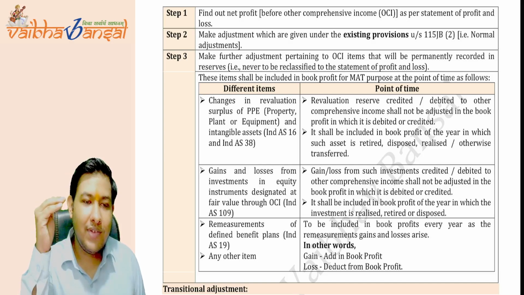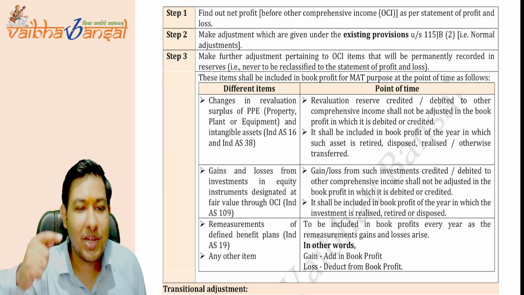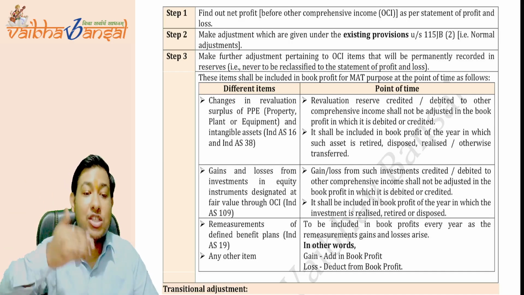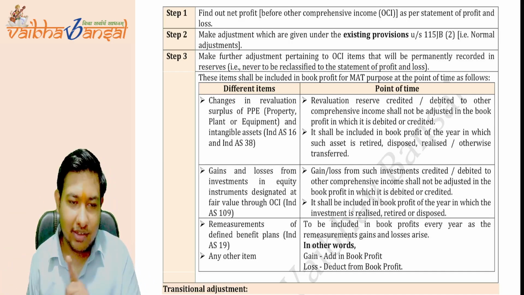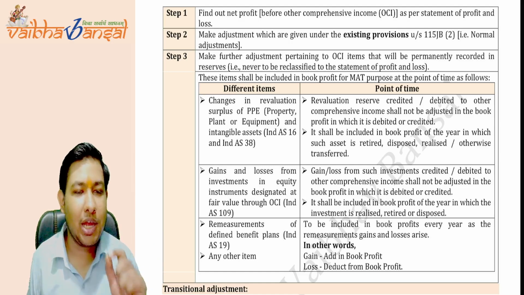Just add it to the net profit when this notional gain becomes an actual gain. In the year of the transfer in which the actual gain arises, take it into the book profit of that year, but not in the year of making of the OCI.